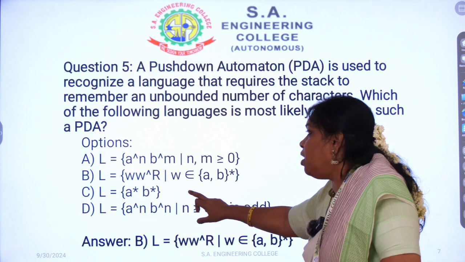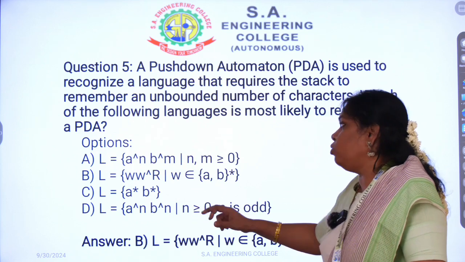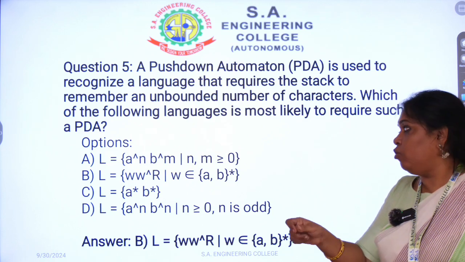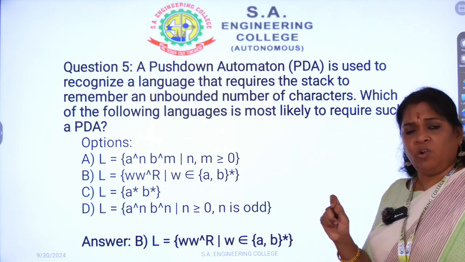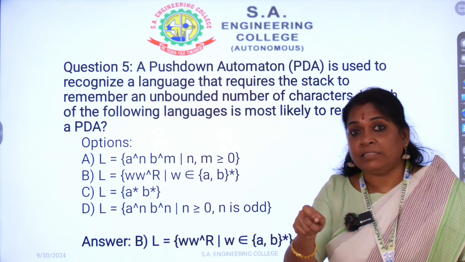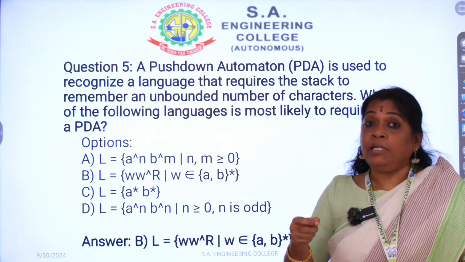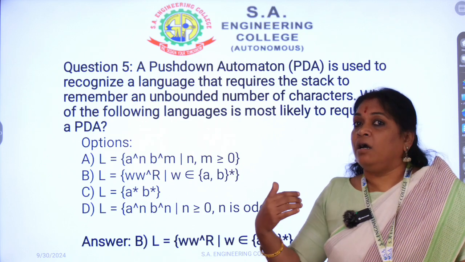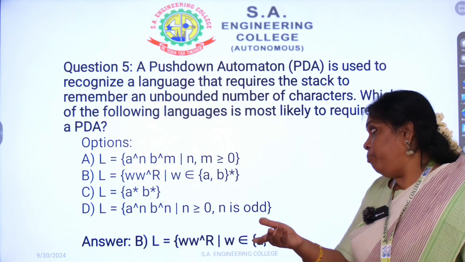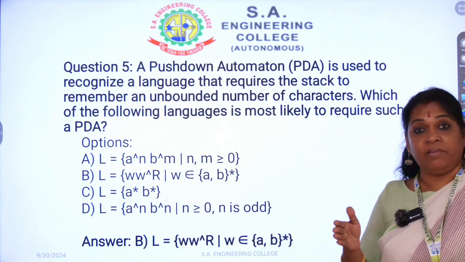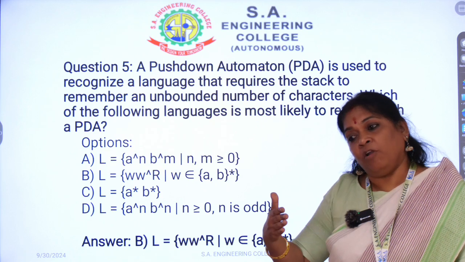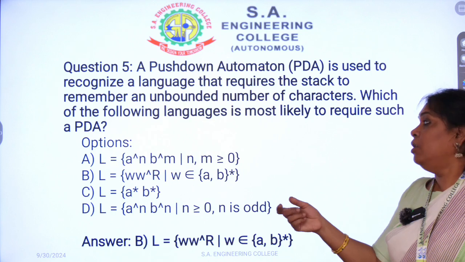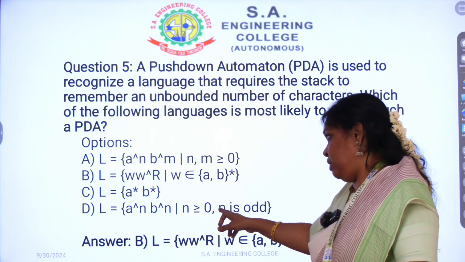Then go to option C, a closure, b closure, which means any number of a's followed by any number of b's, but they are not telling how many a's and how many b's, and also not whether the numbers are equal. The only thing given is a number of a's followed by a number of b's. They are not telling how many. So C is also not the answer.